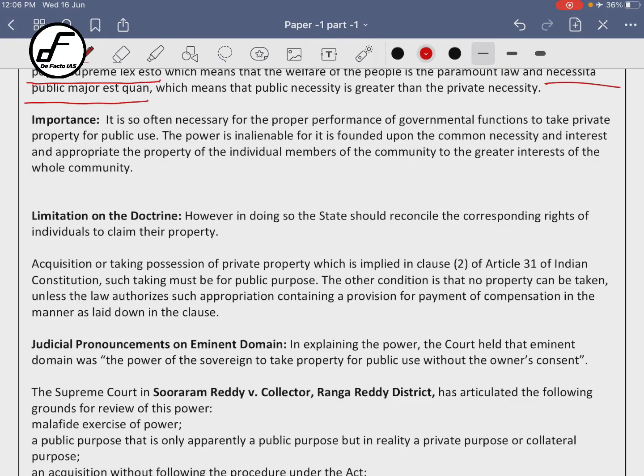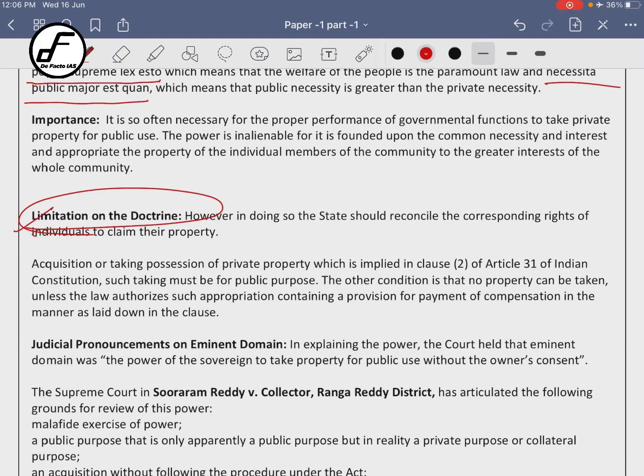So in those cases, this doctrine becomes quite relevant in India today, right? But you will write that this doctrine should not be used for the purpose of transferring private property through a public functionary to another private individual. Okay, you acquire land for a public purpose, and later on you sell it to a private party. That should not happen, right?